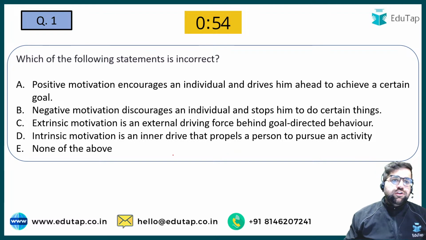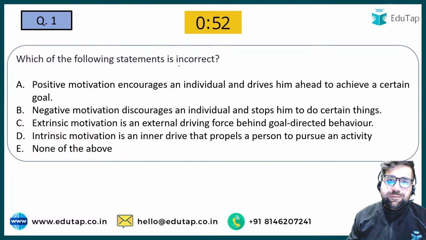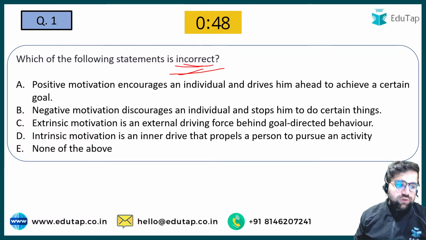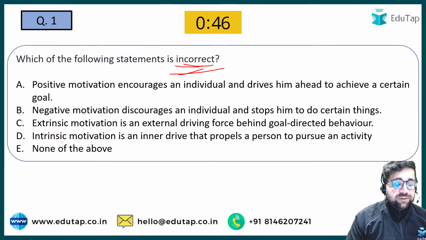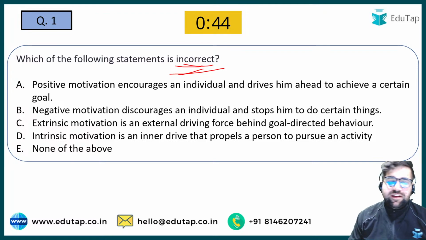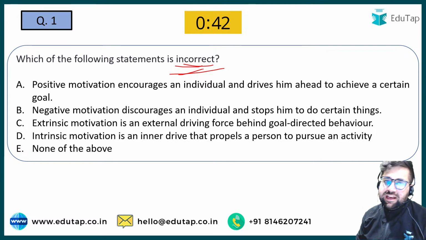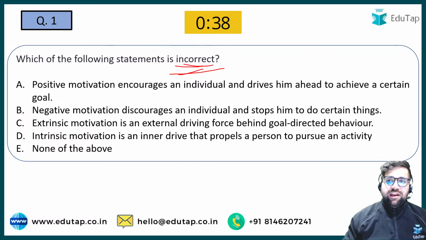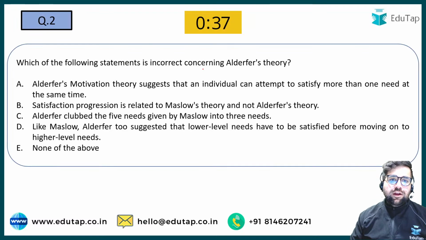Now in this question you have to identify the incorrect statement. Read all the statements and try to identify which of the following statements is incorrect. Positive motivation encourages individuals and drives them ahead to achieve certain goals.